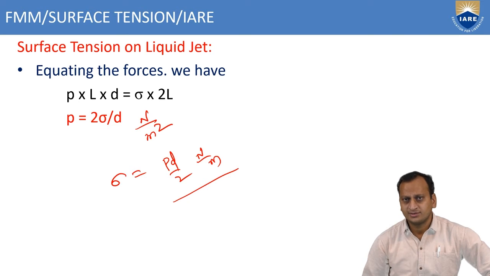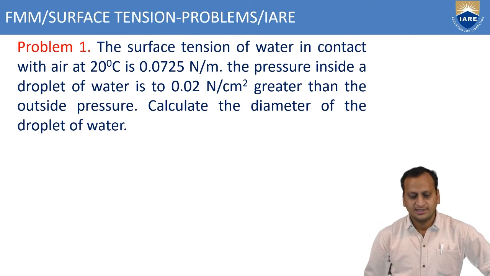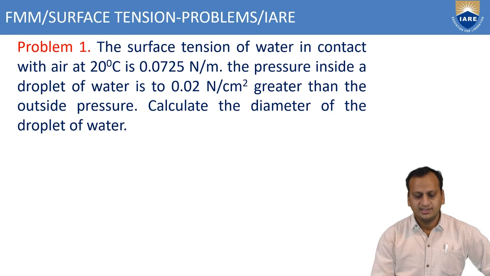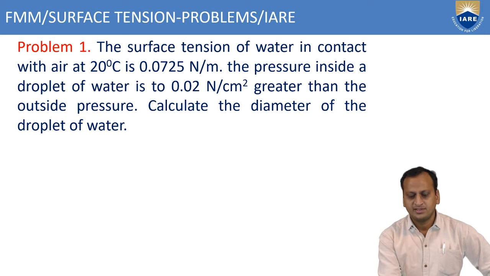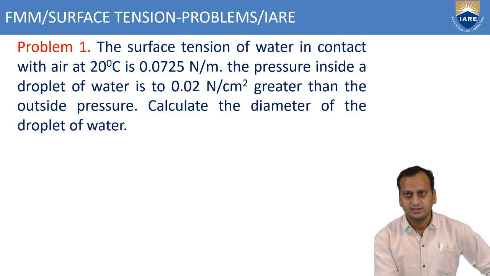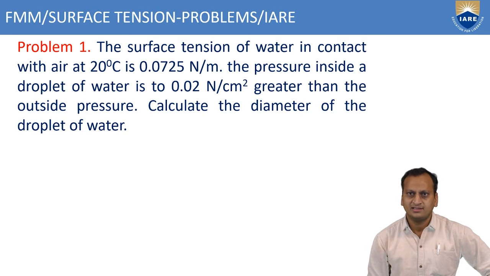Now we'll see some numerical examples of surface tension in different cases. The surface tension of water in contact with air at 20 degrees centigrade is 0.0725 Newton per meter. The pressure inside a droplet of water is 0.02 Newton per cm square greater than the outside pressure. Calculate the diameter of the droplet of water.